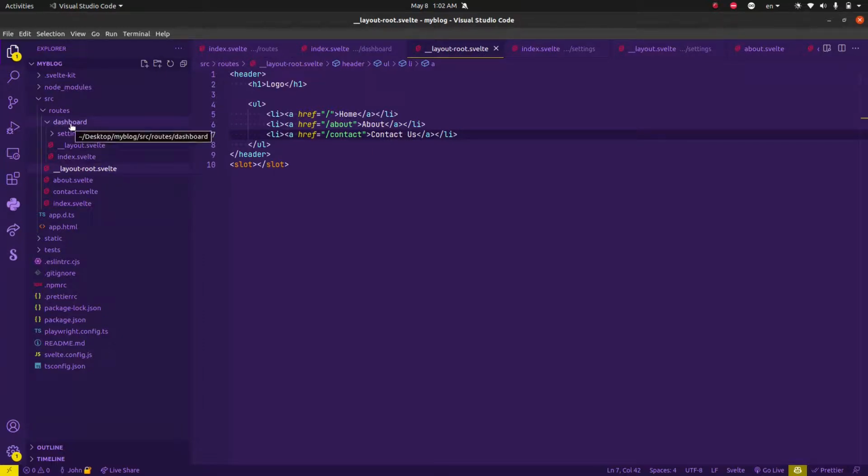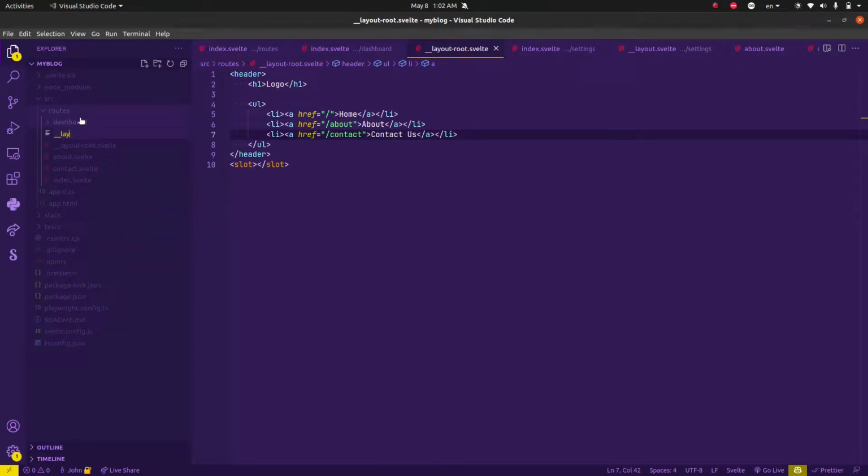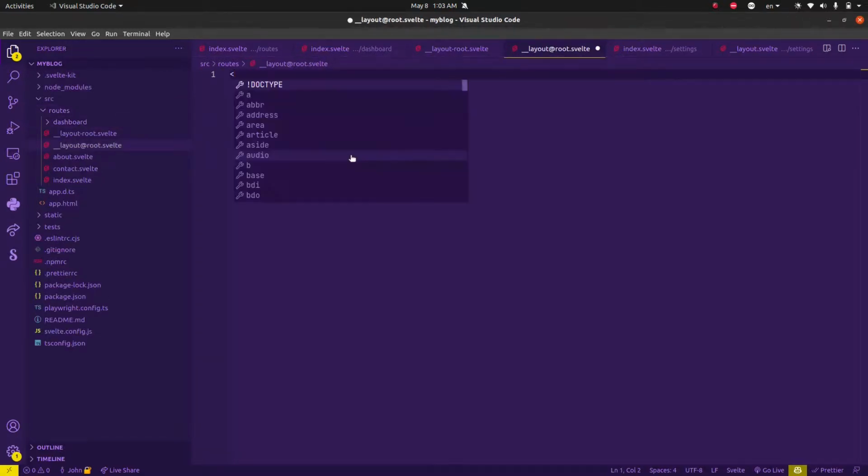So if you also want a default layout that other layouts can include, you might create a new file and name this layout that will include the content of the root layout. So in this, you can add in your slot.